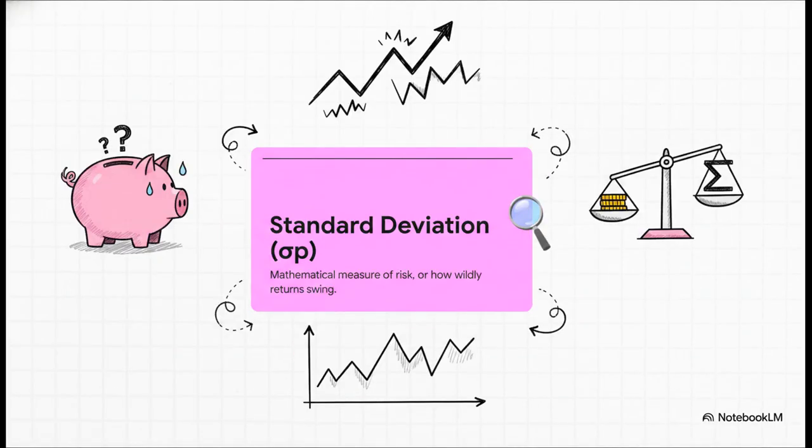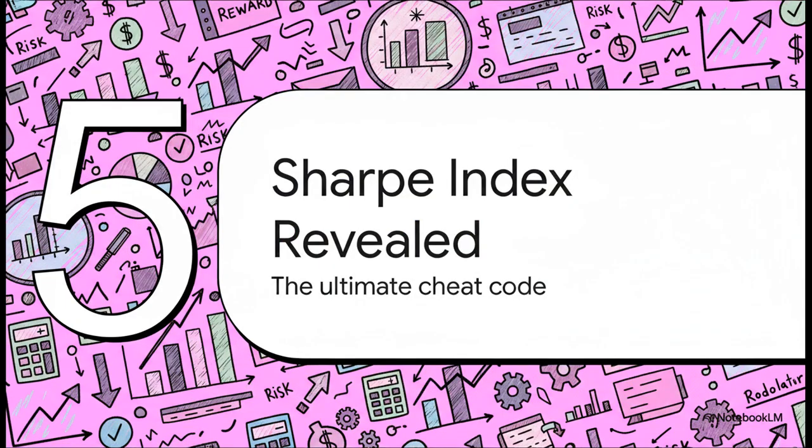Now, if you want to make more than that sleepy 2%, you have to take on risk. In finance, we measure that risk with standard deviation, which is represented by the Greek letter sigma. Think of it this way. If your expected return is how fast your car is driving, standard deviation is how incredibly bumpy the road is. It tells us how wildly our portfolio's actual return might swing away from our expected return. So for our next example, we are going to assign our portfolio a standard deviation, or a risk level, of 5%. And that brings us to the main event.